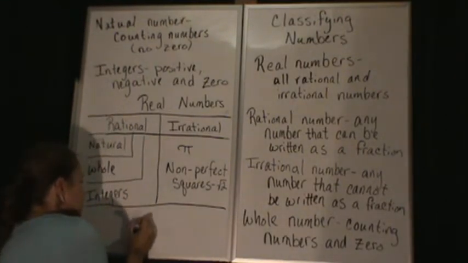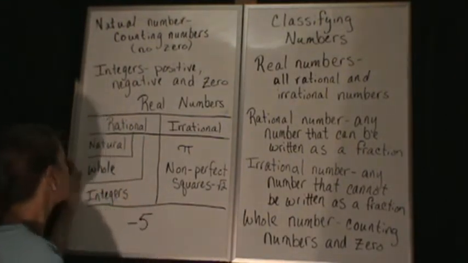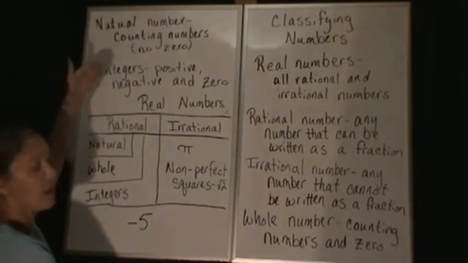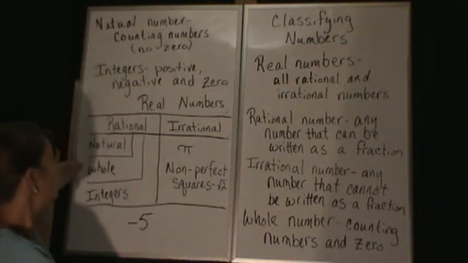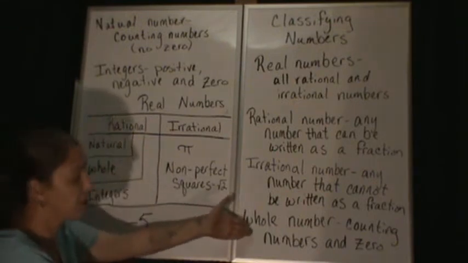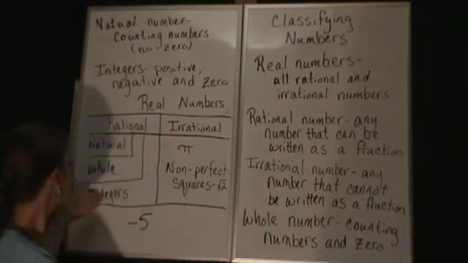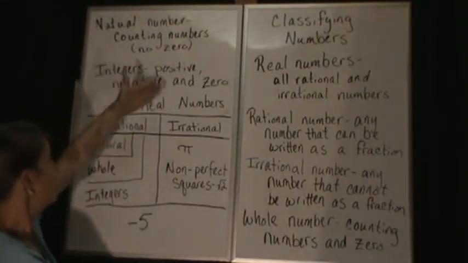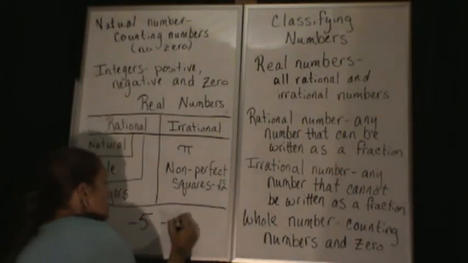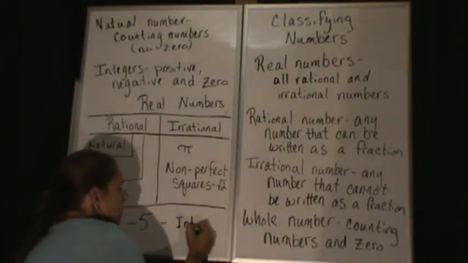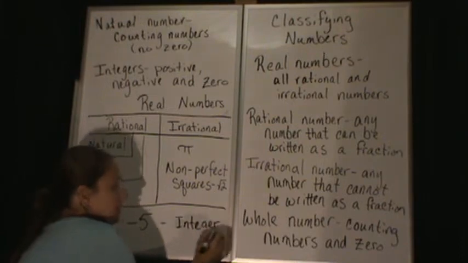So let's try -5. Is it a natural number? Is it a counting number? No. Is it a whole number? A counting number and 0? No. Is it an integer? Positive, negative, and 0? Yes. So we would classify that as an integer.